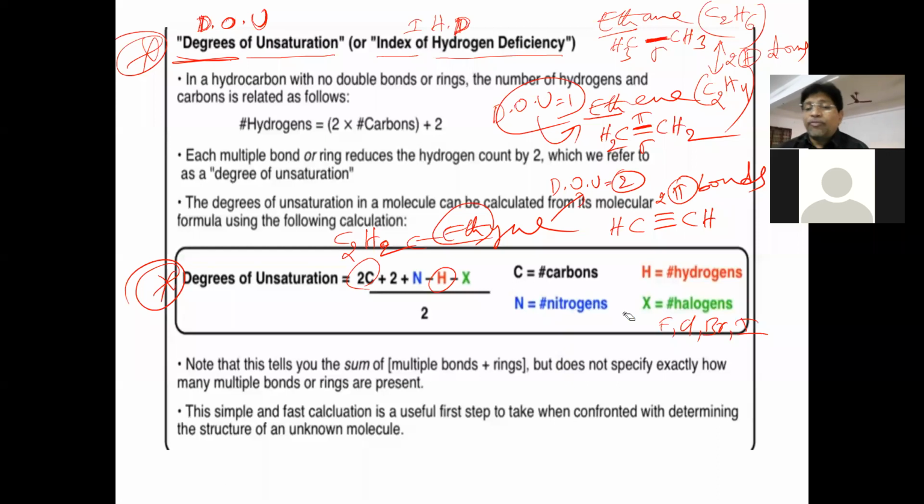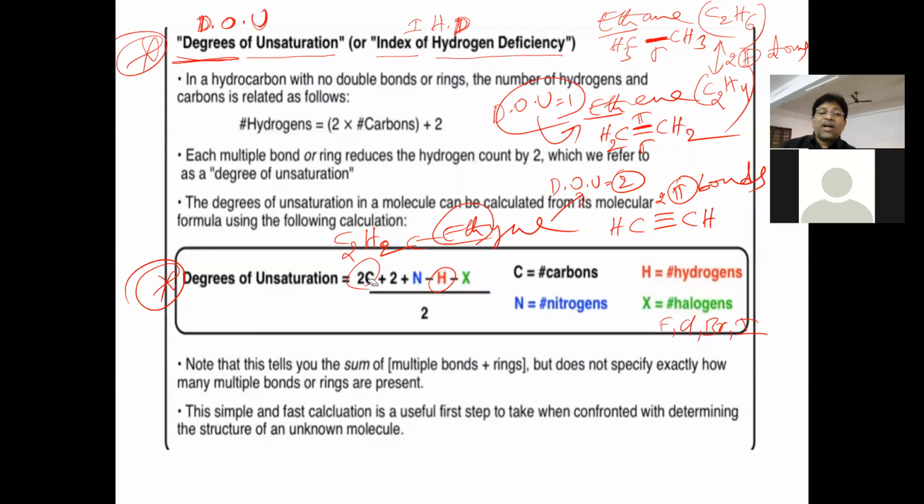If two atoms of bromine are available, the X value should be taken as 2. If one atom of nitrogen is present in the given molecule, the N value should be taken as 1. If there are six carbon atoms, in place of C we take 6, so 2 into 6, like this.